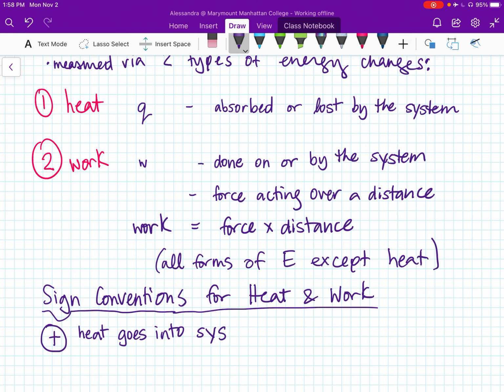So when heat goes into the system from the surroundings, then that Q value would be positive because it's from the point of view of the system. And again, this is purely a convention, and you need to just understand this definition. There's nothing natural about it. From the point of view of the system, work, W, is going to be positive when the work is done on the system by the surroundings.